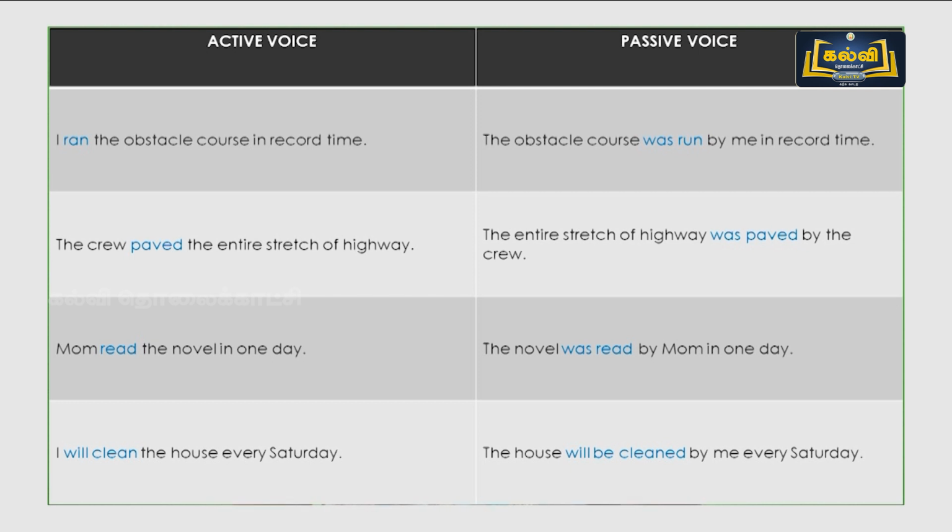The pen was given, gave changes its form as given. Was given to me or her or him, whatever it is. If it is I, it should be changed into me. If it is he, it should be him. If it is she, it should be her.